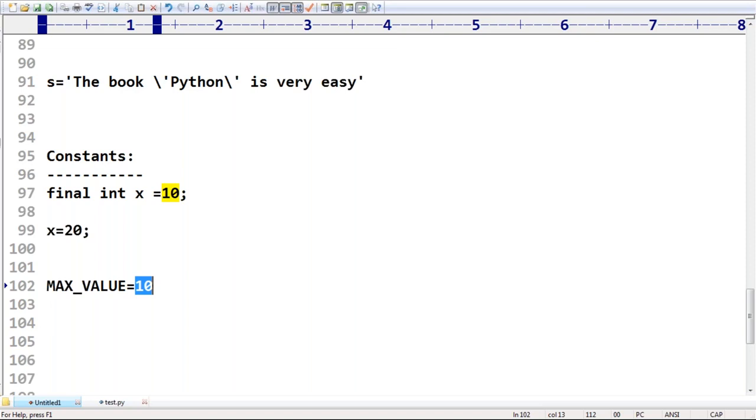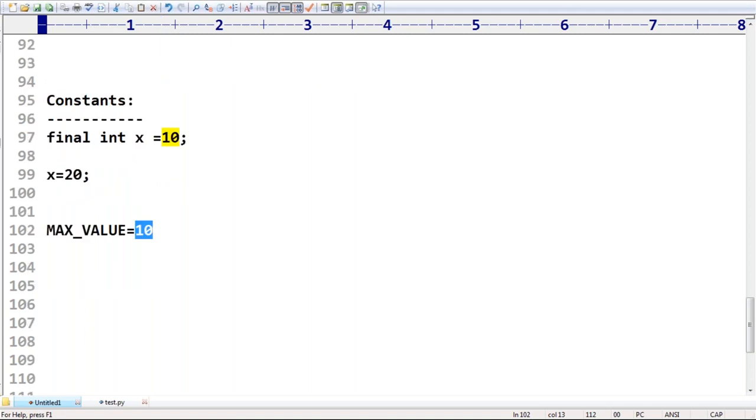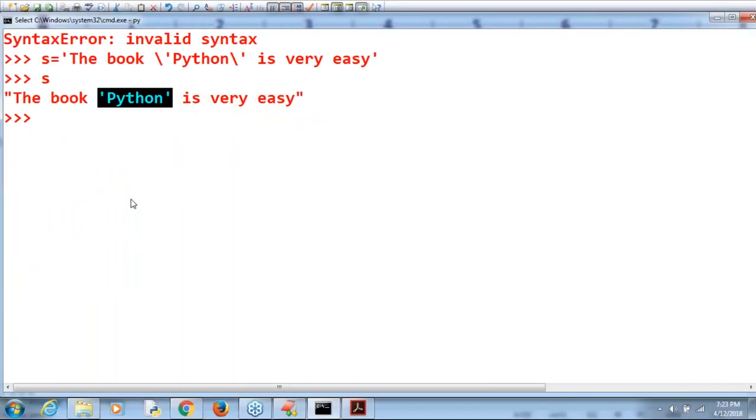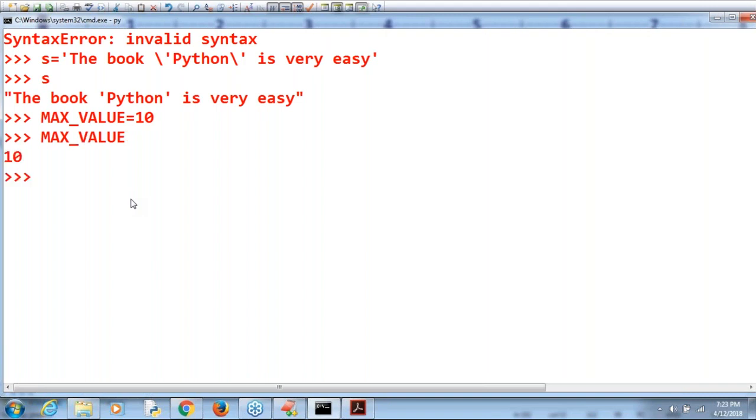Remember that, right? Okay. So MAX_VALUE = 10. By default this is just a convention, but we can change its value. I'm taking MAX_VALUE equal to 10. Now what is the value of MAX_VALUE? If you print its value, happily it's going to print 10.